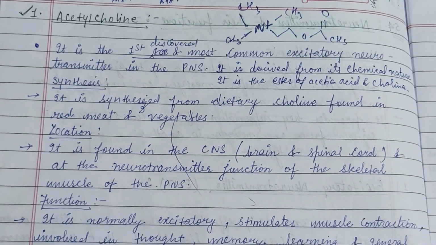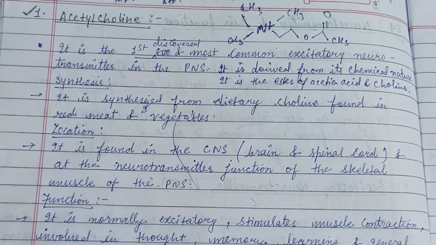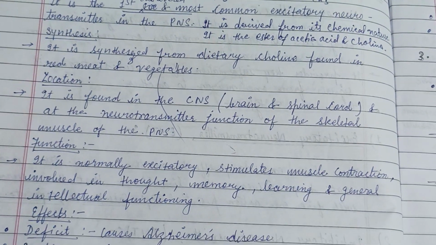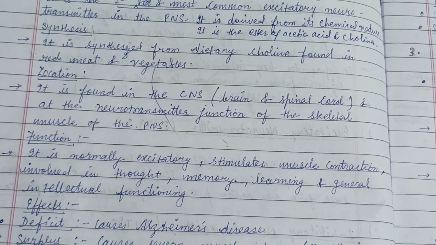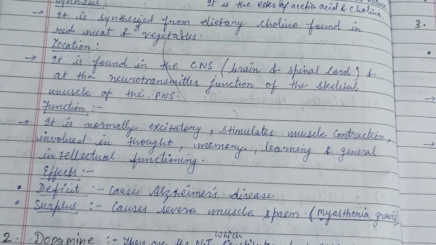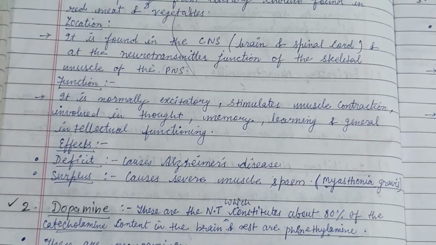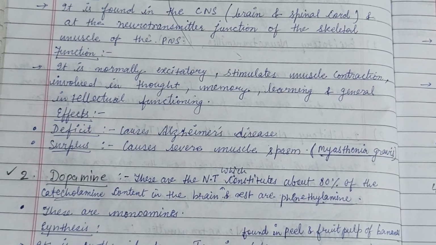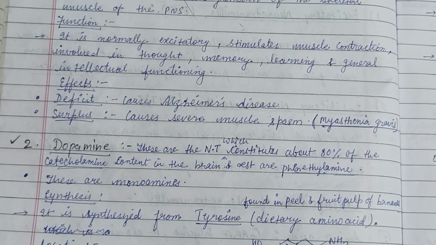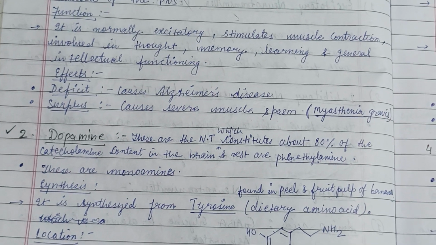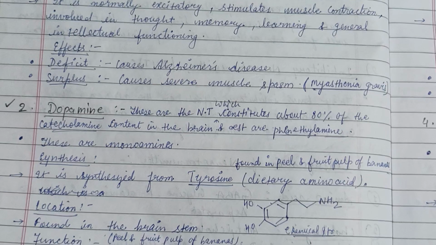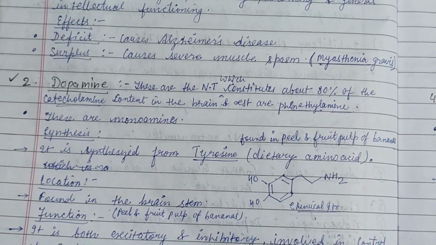So the first neurotransmitter is acetylcholine, and it was first discovered and is the most common excitatory neurotransmitter in the peripheral nervous system. It is derived from its chemical nature, and it is the ester of acetic acid and choline. It is found in the central nervous system and is normally excitatory, stimulates muscle contraction, involving thought, memory, learning, and general intellectual functioning. Deficit may cause Alzheimer's disease, and the surplus causes severe muscle spasm known as myasthenia gravis.